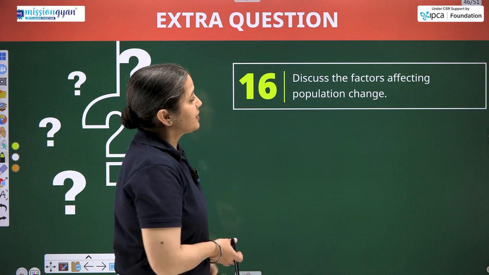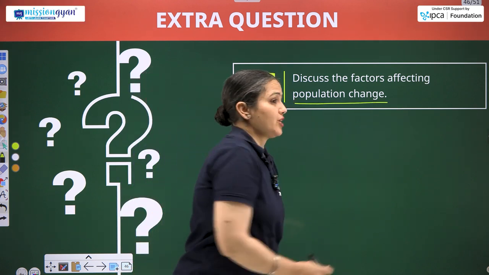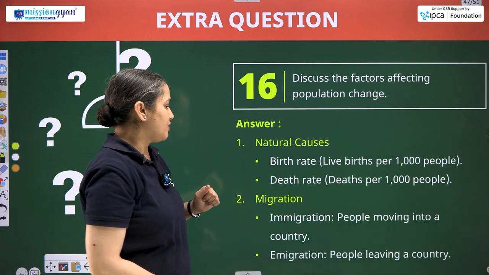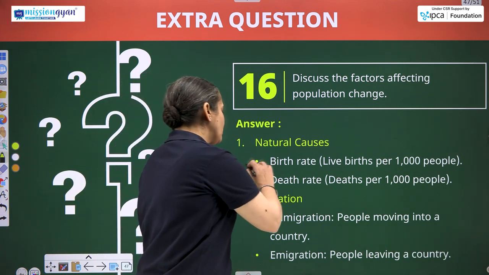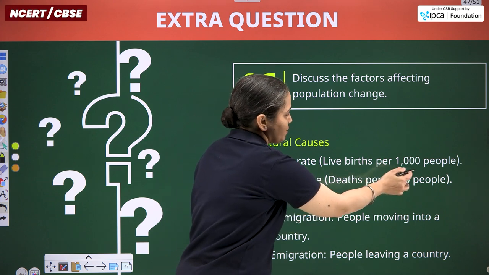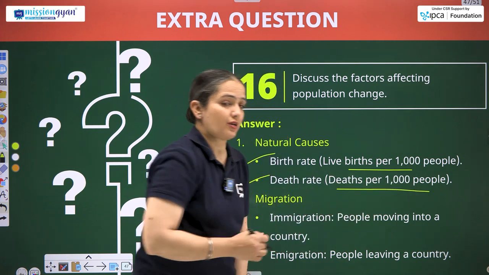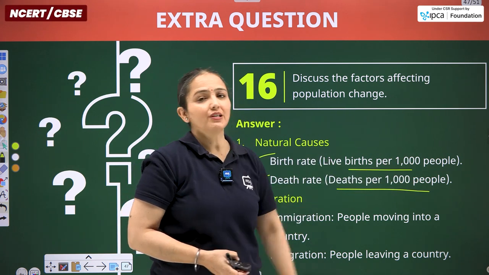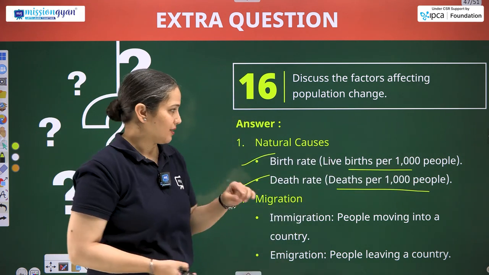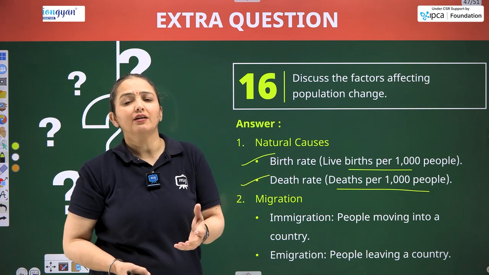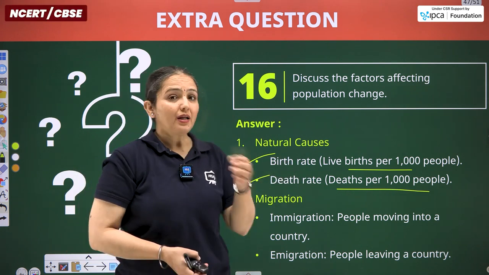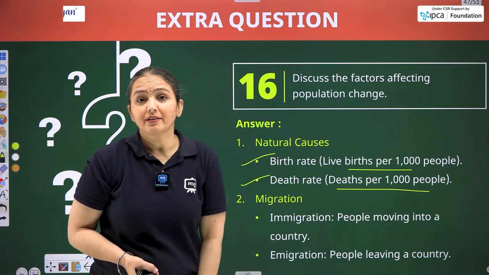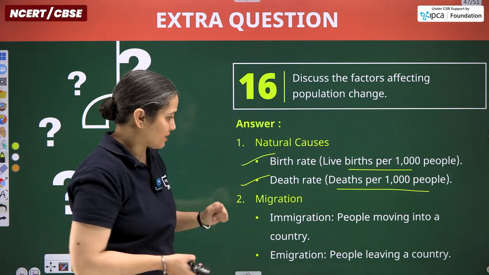Next question. Discuss the factors affecting population change. What are the factors that affect the size of the population of any region? Natural causes, birth rate, death rate. So, live births per 1,000 people and deaths per 1,000 people. The per 1,000 people formula will remain the same. The introductory term will change, births and deaths. So, natural causes entirely depend on nature, but sometimes, actually half of the time, the birth and death rate can be controlled by the improvement in medical facilities.